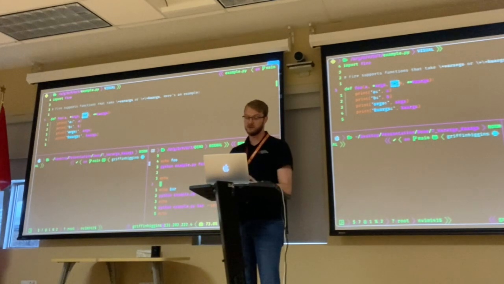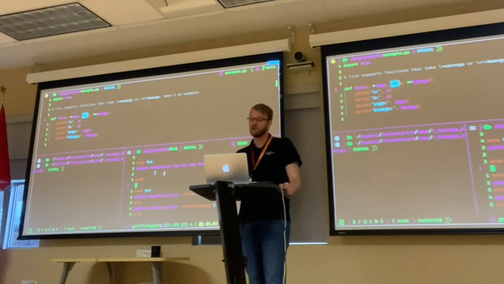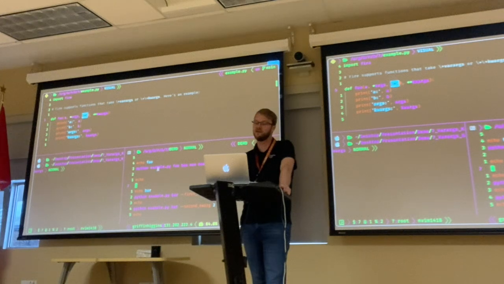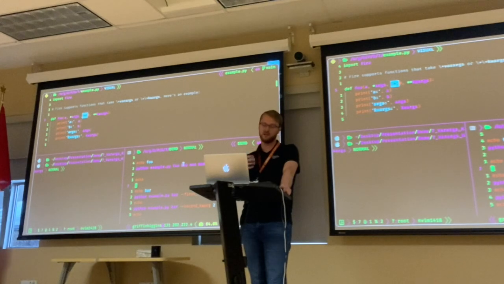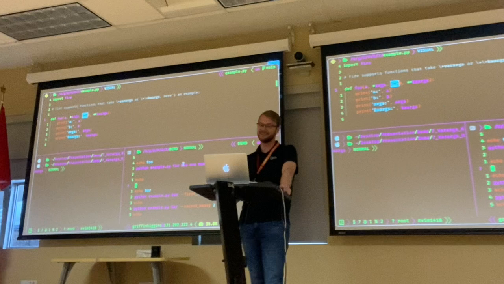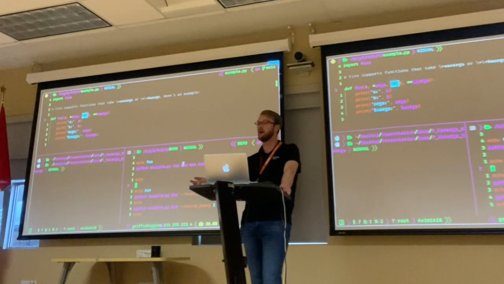So if we were to call this from the command line, we could call python example.py, and we could call foo, and foo will be assigned to a in this function. Then we could call boo, which is going to be assigned to a, the first thing. We could call moo, moo, moo, moo, moo, moo, moo, and that's going to be assigned to the star arguments. And then if we wanted to, we could say dash dash var, it's going to be baz.